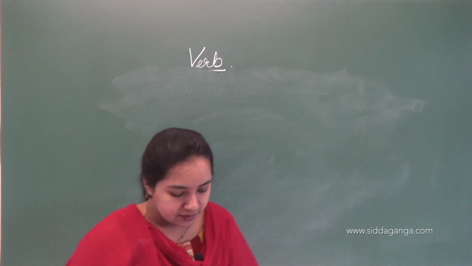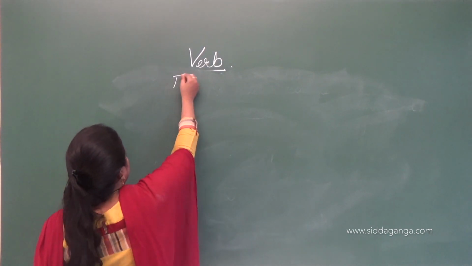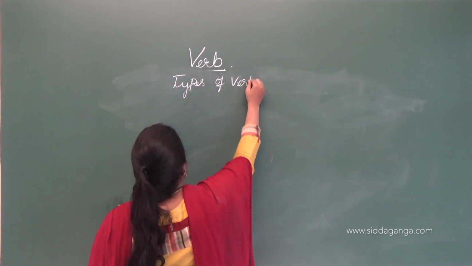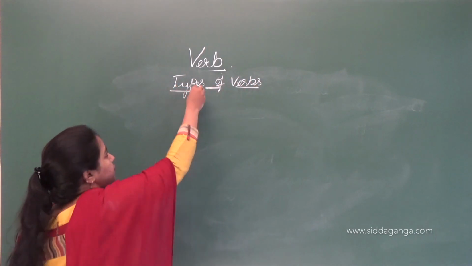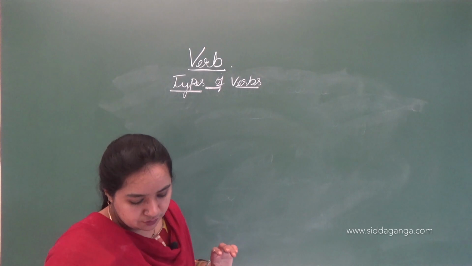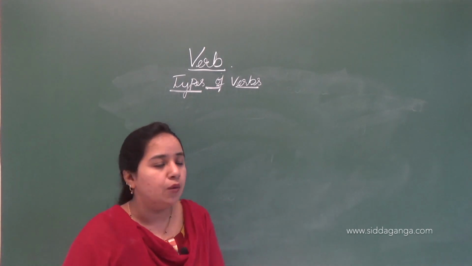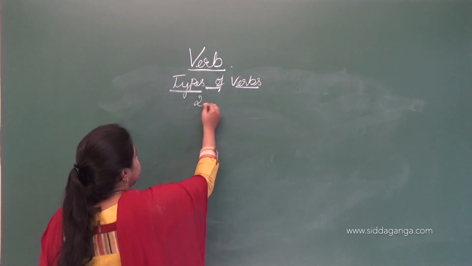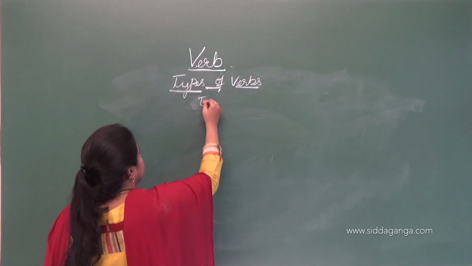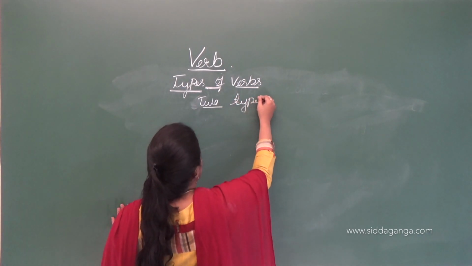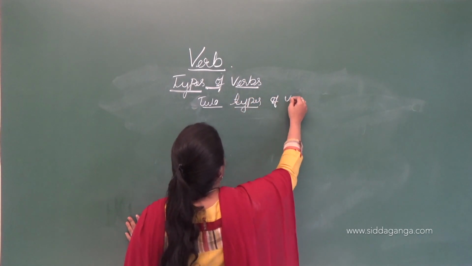Let's see our types of verbs. We have two types of verbs in this parts of speech. How many types? Two types of verbs. So which are those?